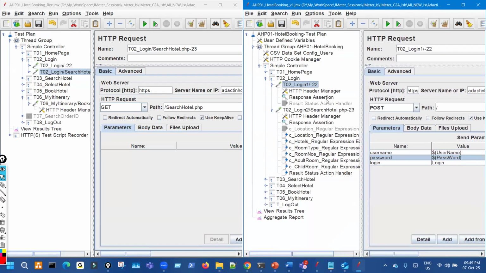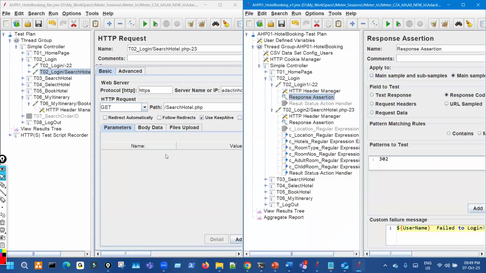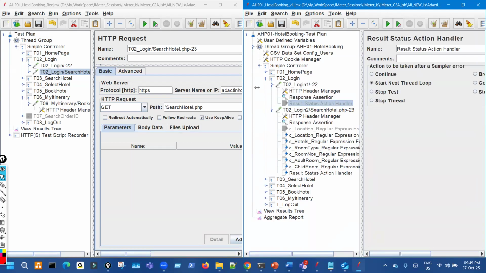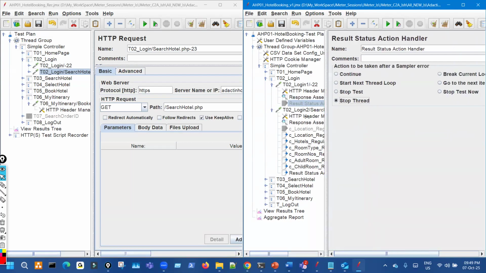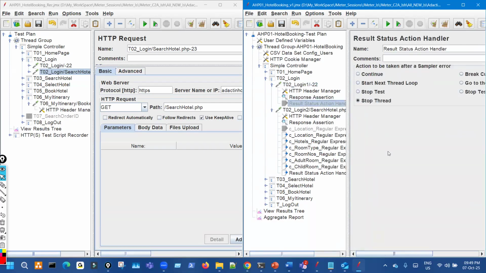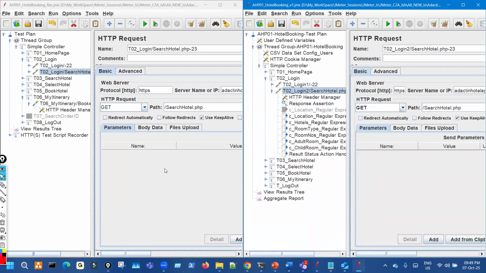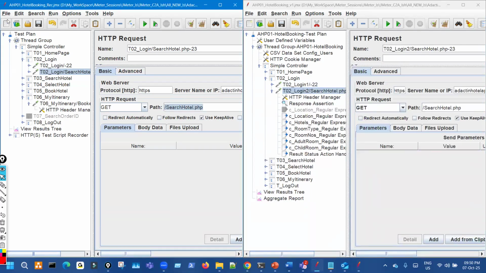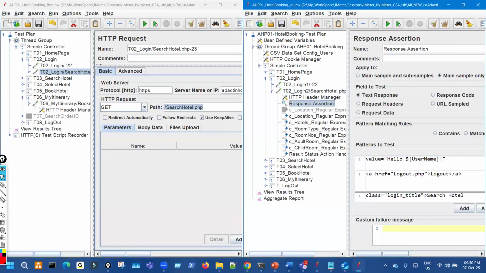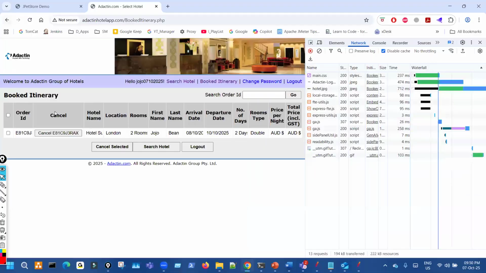In search hotel, there is nothing to fix, but search hotel will be extracting many things. First, you can add an assertion for search hotel, because when we click on search hotel, this is the page where we come.